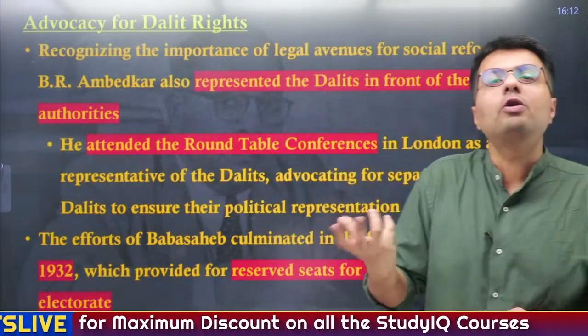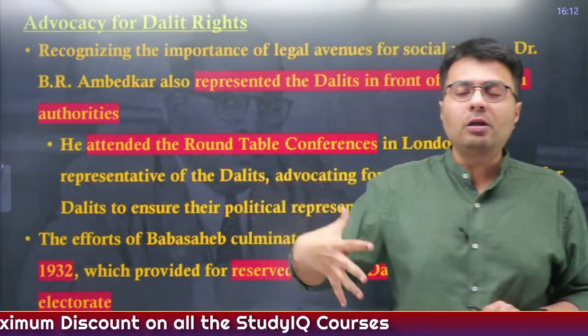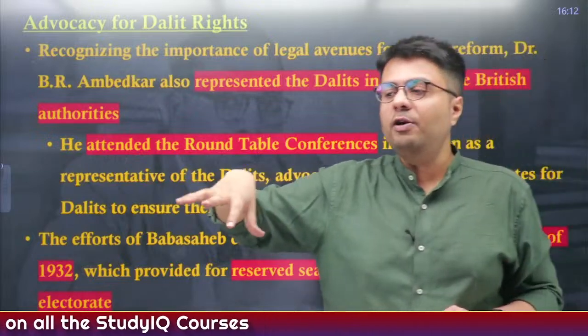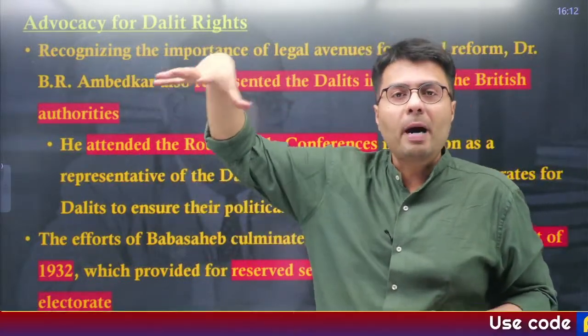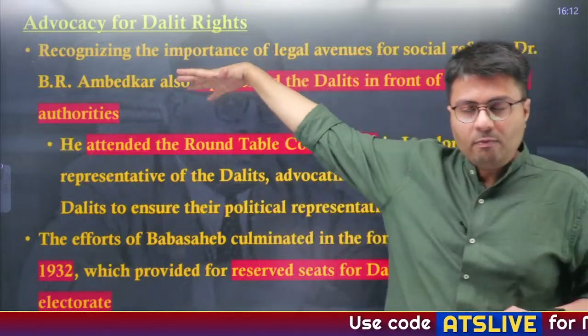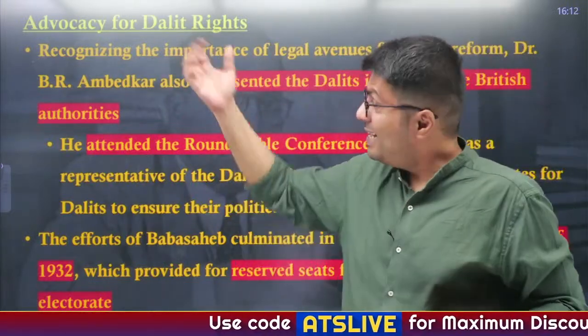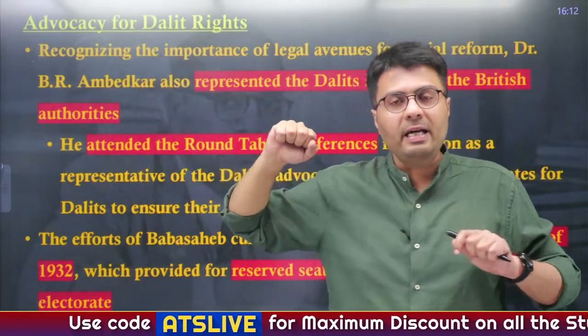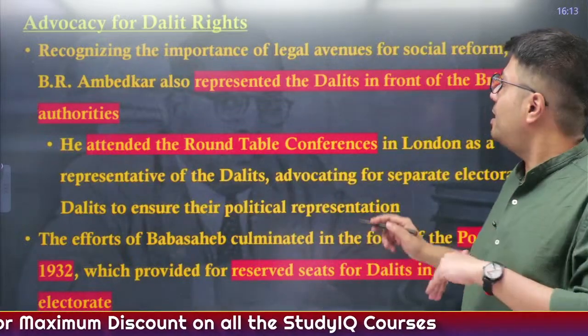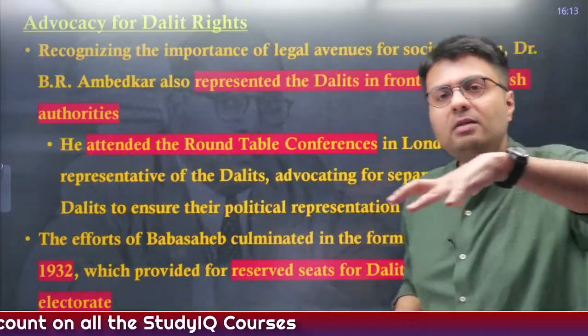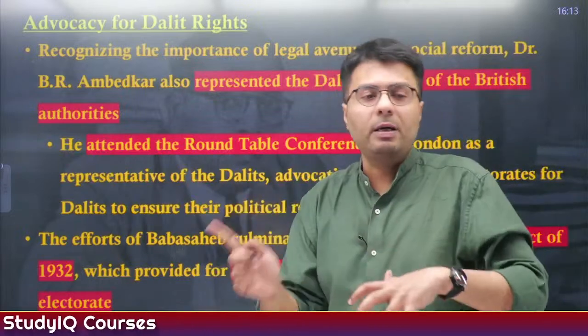Also, what you have to understand is that he recognized the importance of the legal avenue in social reform; he was a lawyer by education. He understood that in order to deal with such social issues, you need a strong law that has to be passed by an authority. Now at that time, in the 1920s, who was the authority running India? That was British India. So naturally, he cooperated with the Britishers in order to bring legislation which prohibits discrimination.